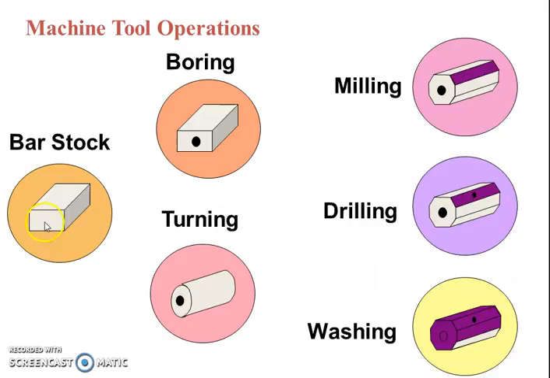It is given a shape by a slicing operation, slicing it on six different surfaces. It produces this kind of shape. This is known as milling. In the same turned part, if we are making a hole, that is drilling.